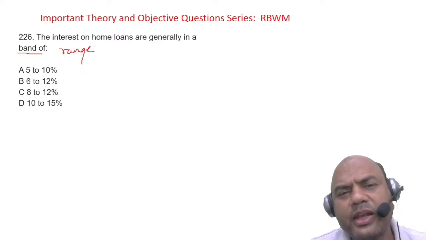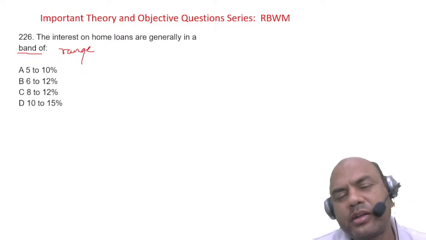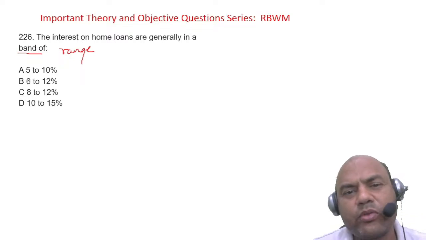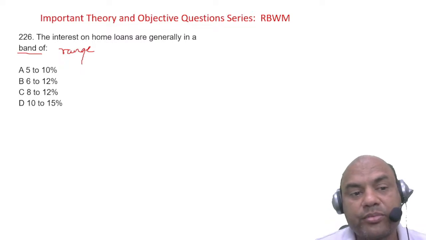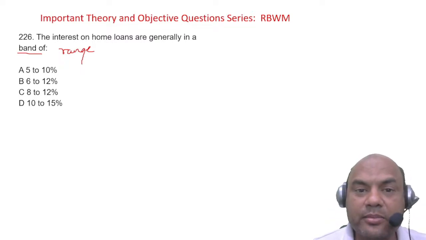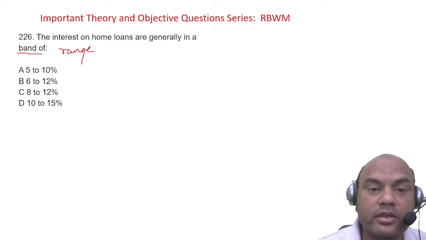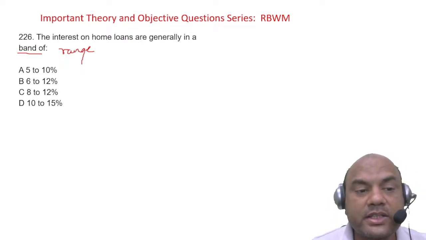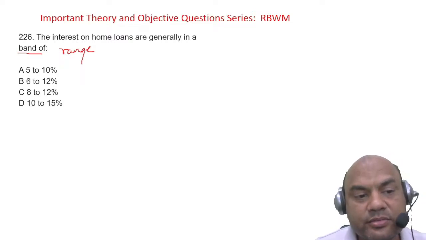Right now, roughly it is going on in all the main banks as 8.35 or 8.4 max to max. It's cut to what? 8.4. So if your bank is charging 9%, then you are charging higher. Okay. So what is the range now? Now the basic question over here is what is the range? Now this range 6 to 12%, it will cover everything.